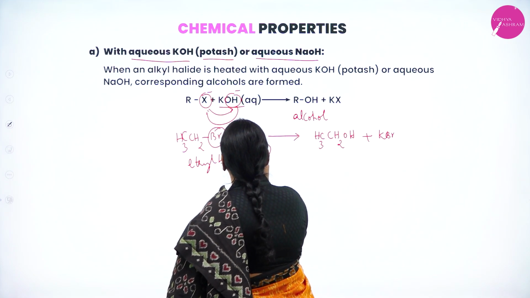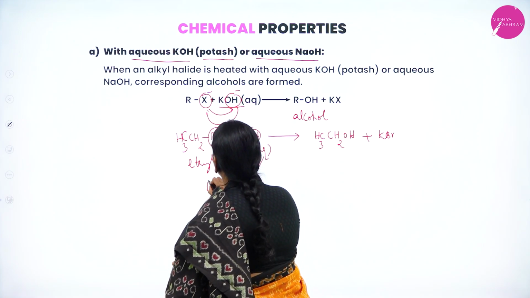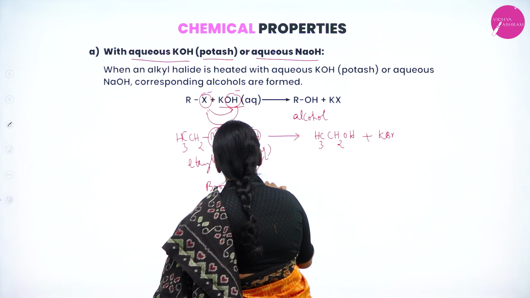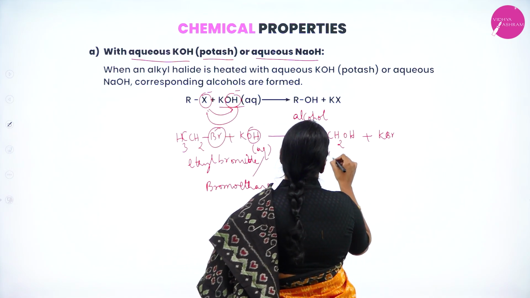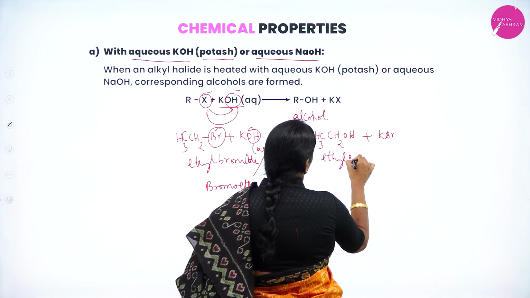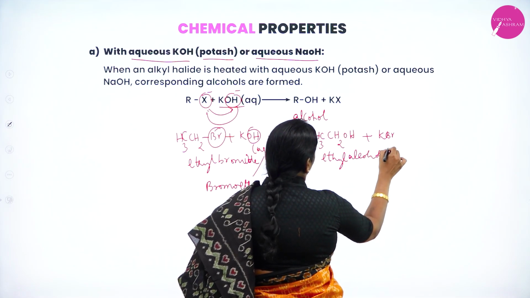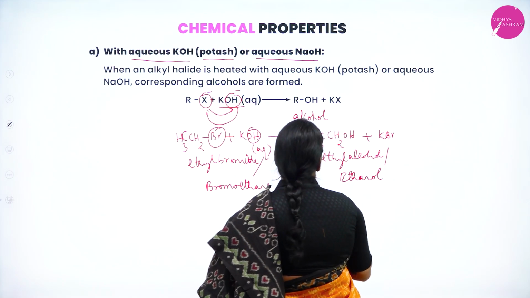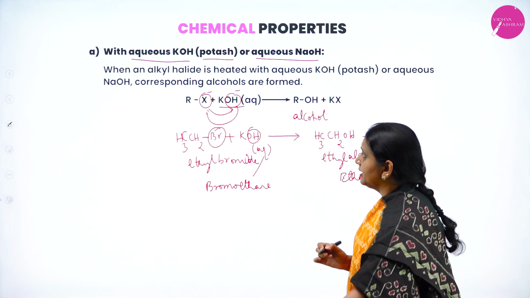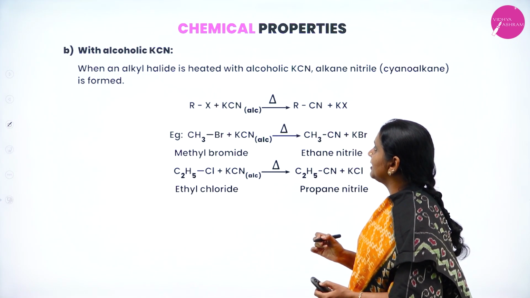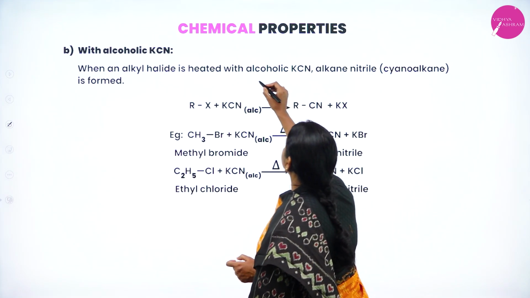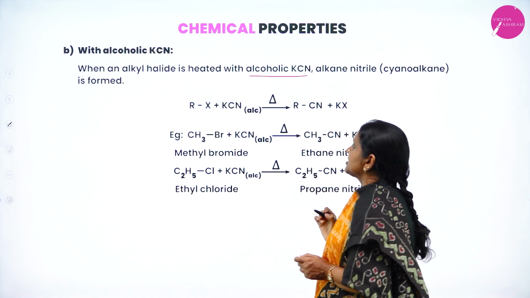Its trivial name, IUPAC name is bromoethane. Here the compound formed is ethyl alcohol. IUPAC name is ethanol. Okay. Similarly, next you take alkyl halide heated with alcoholic potassium cyanide.